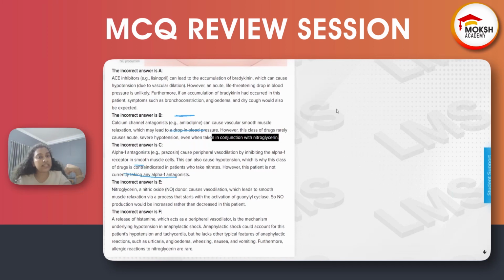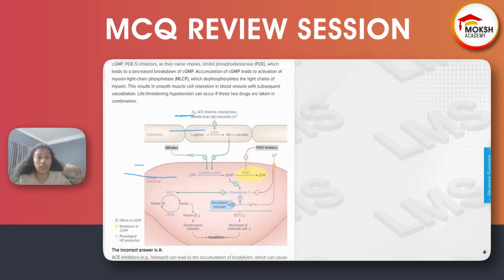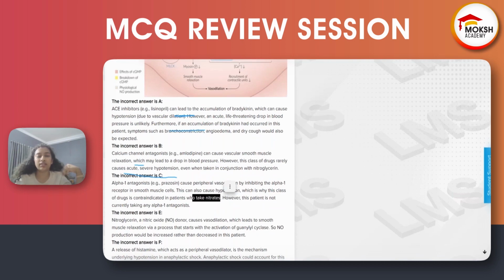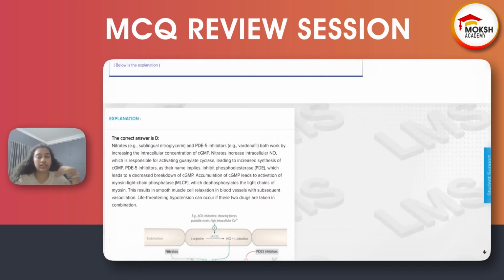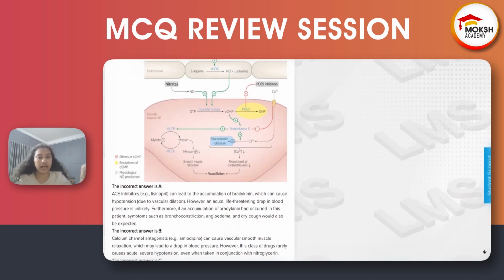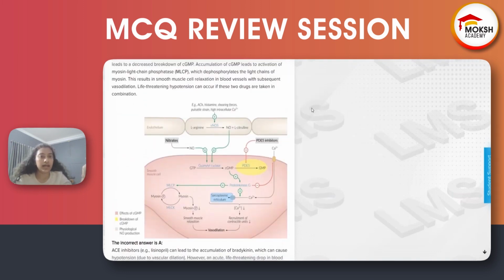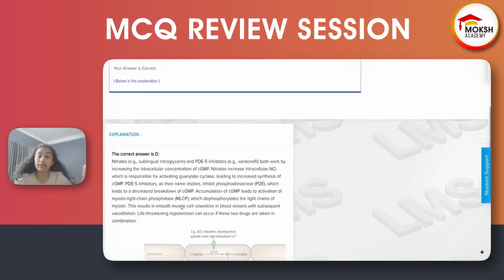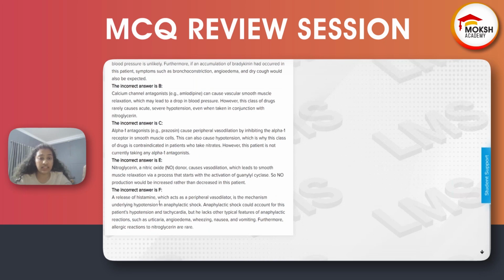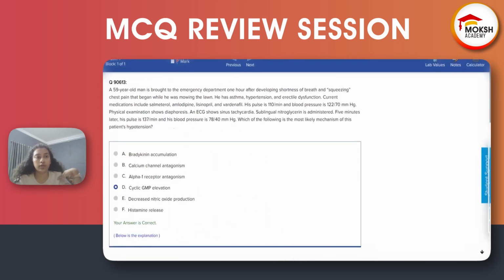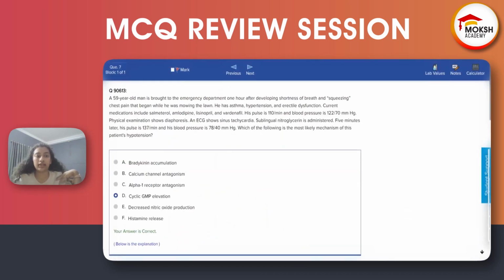Then alpha blockers like prazosin again can cause hypotension, but when you take nitrates, it is not that significant. Okay. Now, decrease nitric oxide production, no. Increase nitric oxide production, as we told in the physiology. Now, last option, histamine release. Histamine release can cause hypotension in anaphylactic shock, but they will also have wheezing, nausea, vomiting, and urticaria, angioedema, similar to your bradykinin accumulation. Okay, this is how you rule out options. So our answer is cyclic GMP elevation.